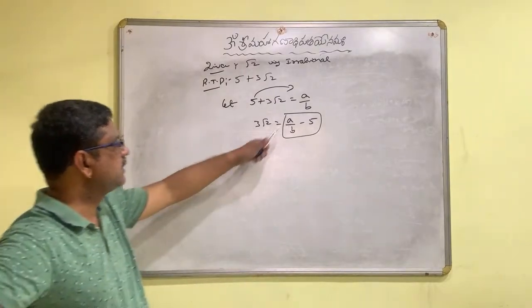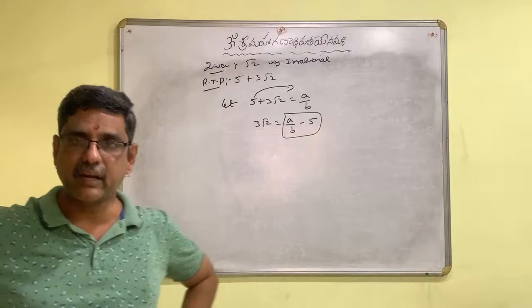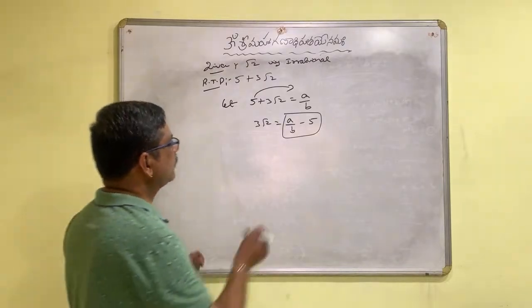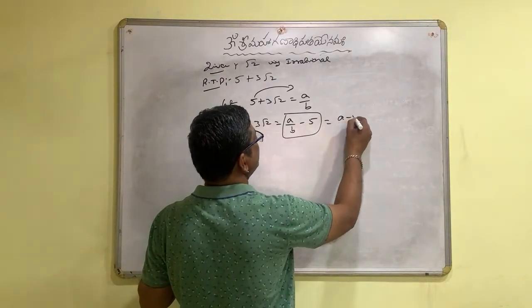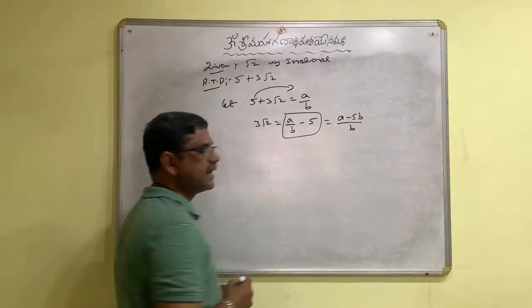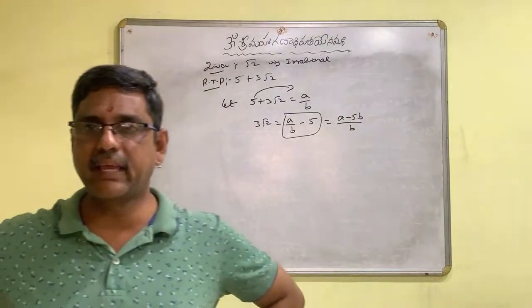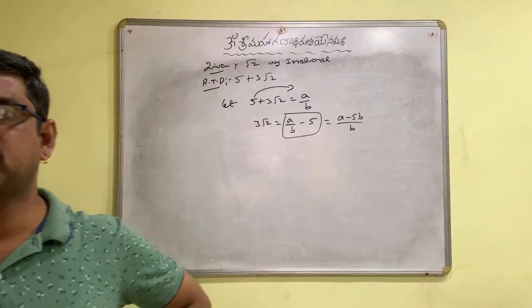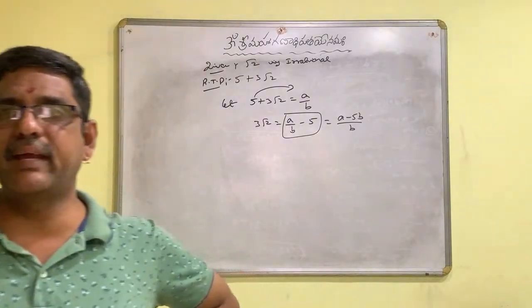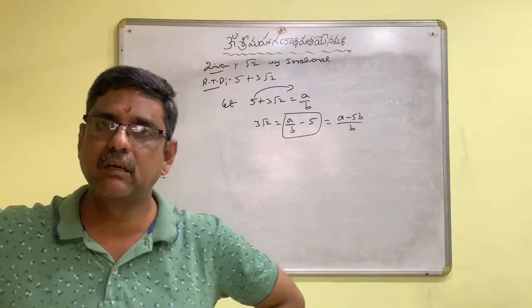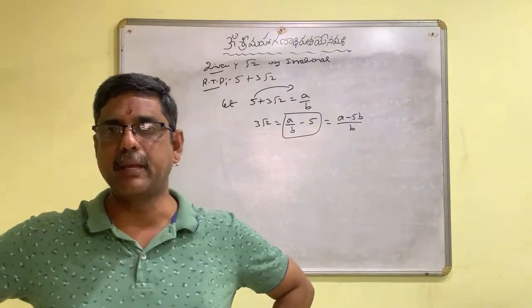That means a by b minus 5 is rational. Further you can simplify it by taking LCM: a by b minus 5 is the same as a minus 5b by b.